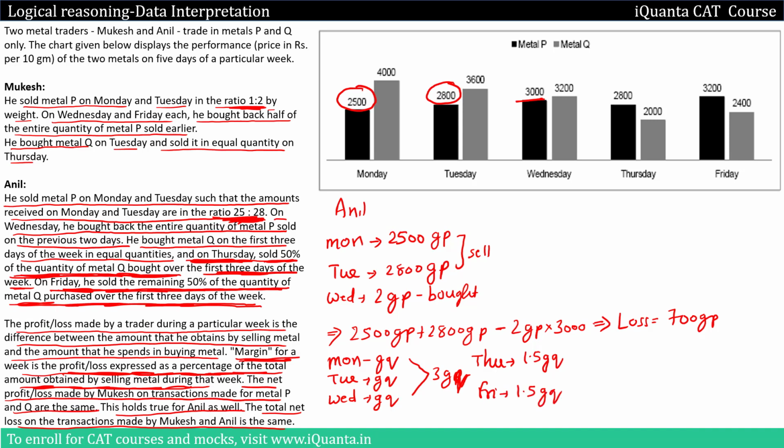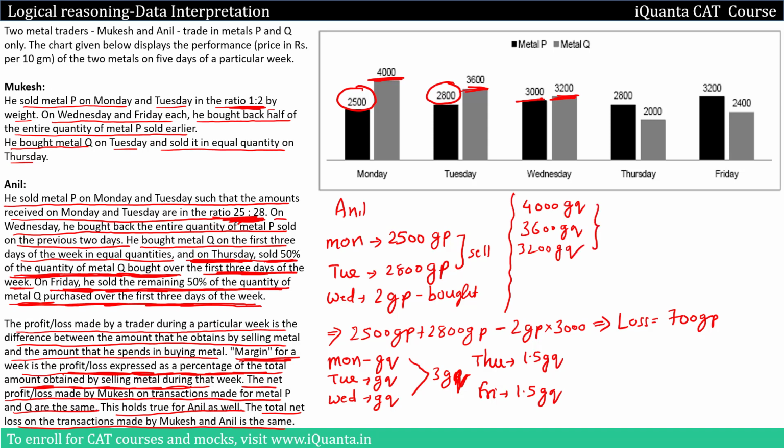Now if you calculate net profit loss for metal Q over here, then Monday he bought GQ, so price will be 4000 GQ. Tuesday also he bought GQ, so it will be 3600 GQ. Then Wednesday also he bought GQ, so 3200 GQ will be the amount.